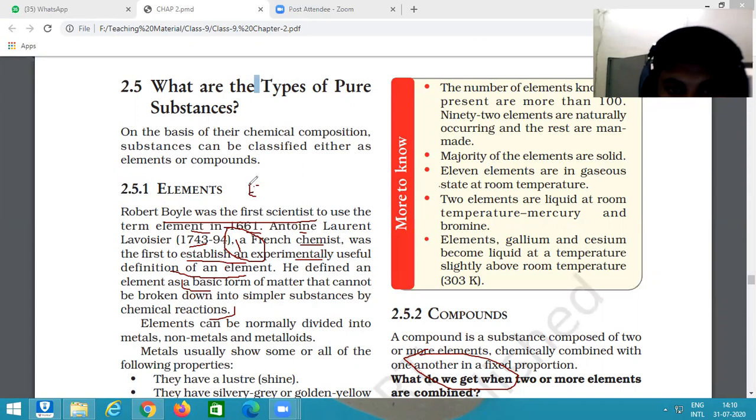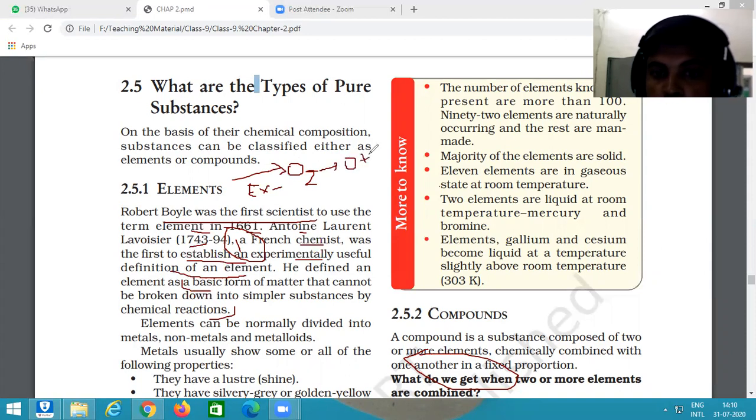For example, elements are formed by the composition of two or more same types of atoms or same types of particles. For example, oxygen. What is the formula of oxygen? O2. O2 is an element. It is composed by addition of two oxygen atoms. O plus O, they form O2.